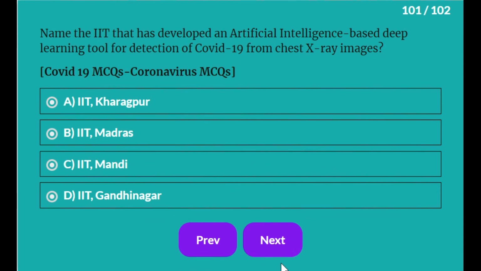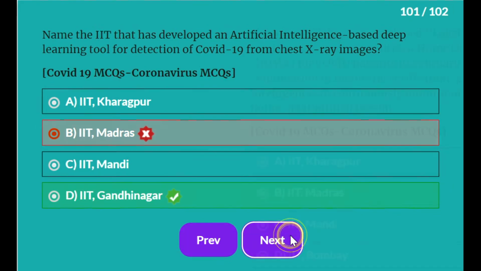Name the IIT that has developed an artificial intelligence based deep learning for detection of COVID-19 from chest X-ray images. It is IIT Gandhinagar.